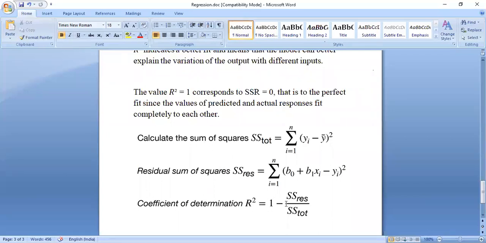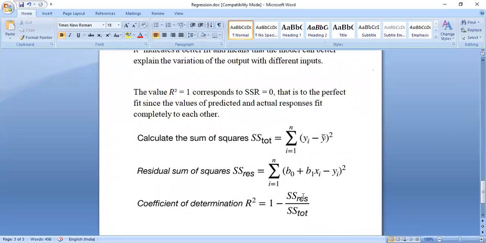R square equals 1 minus residual sum of squares divided by sum of squares. So these two formulas we are using over here. So if this residual difference stays low, that means we are close to the perfect prediction.